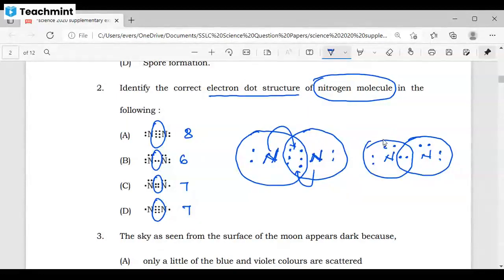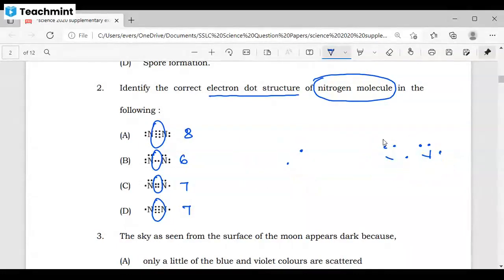Sir, A. Option A, option B, option C, option D. Sir, option A. So the correct answer is, very good, option A. The correct electron dot structure of nitrogen molecule in the following is option A.